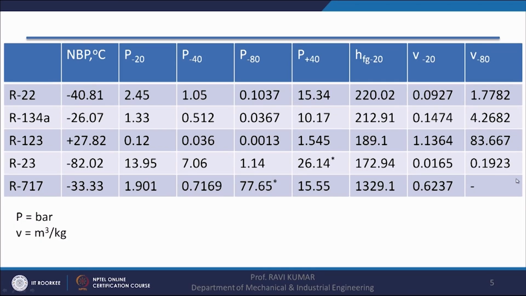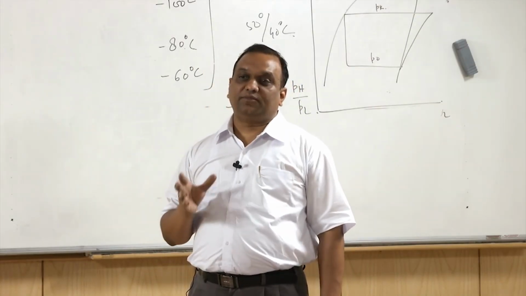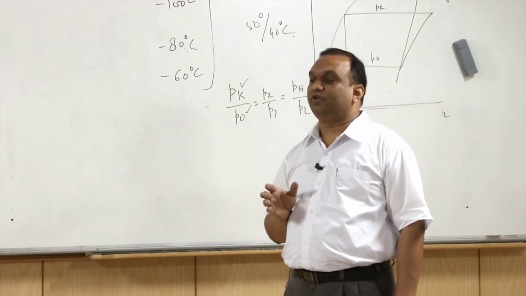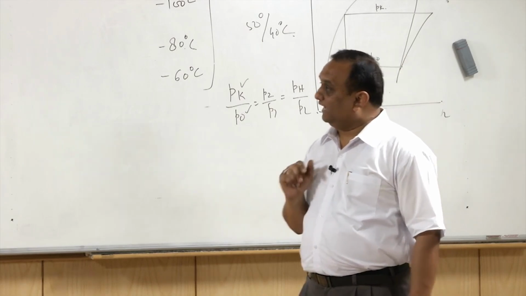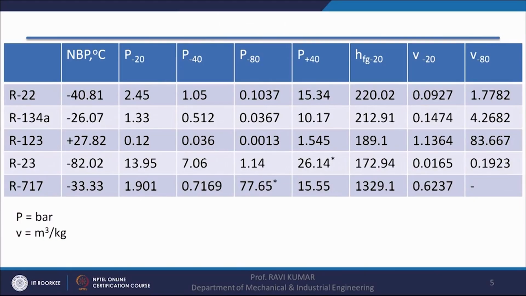Specific volume is important because specific volume at the exit of the evaporator decides the size of the compressor. So specific volume of the vapor at the exit of the evaporator should be as low as possible. That is one thing. Second thing is, suppose I choose R23, for minus 80 it is okay, its normal boiling point is minus 82 degrees centigrade. So suppose I want temperature minus 80 degrees centigrade, R23 will boil below the atmospheric pressure, it is okay, I can use it for minus 100 also.